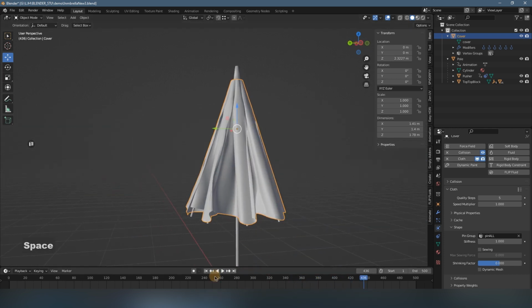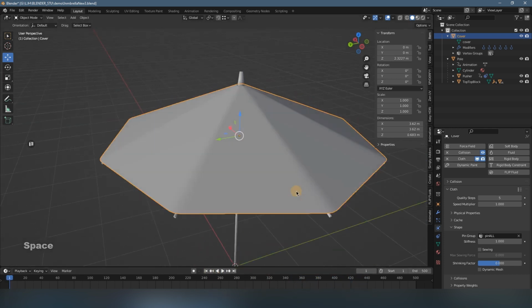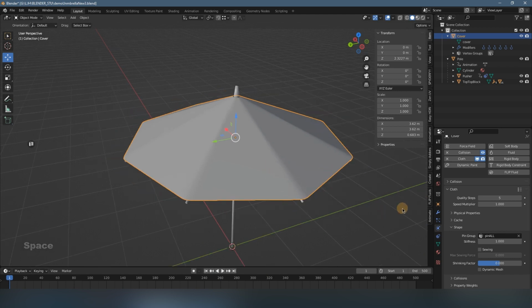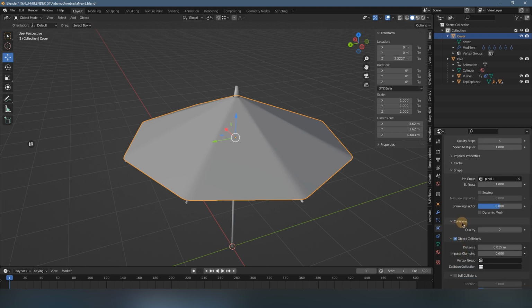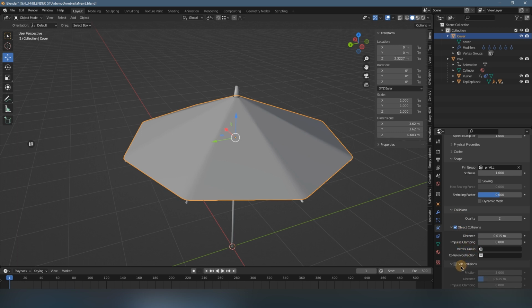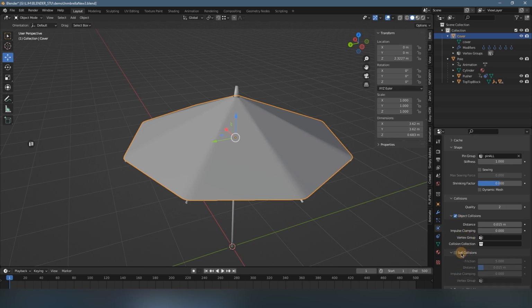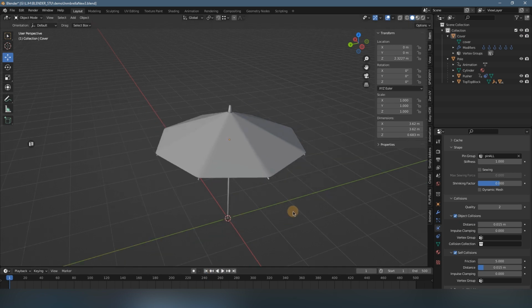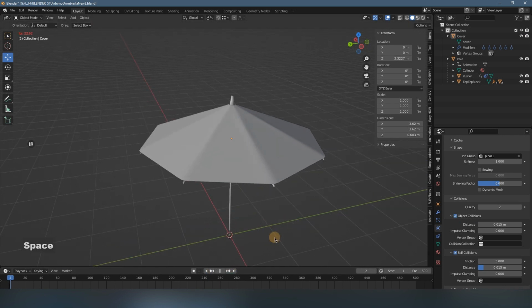So to solve this problem, we select the cloth, and go down to the shape tab. Under the shape tab you will find the collision tab, and in the collision tab you have this self collision option, and check it on. So now we'll keep everything by default, and now we simulate it again. Let's check.